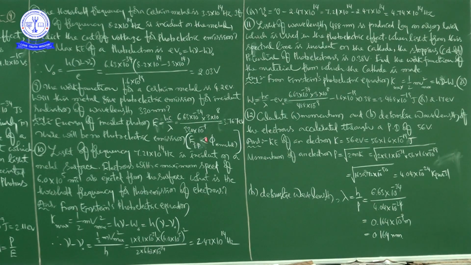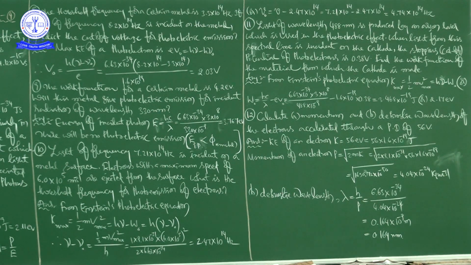IP means energy of the incident photon, which is less than the work function of the metal, phi naught of the metal. So when it is less than this, we cannot observe any photoelectric emission.